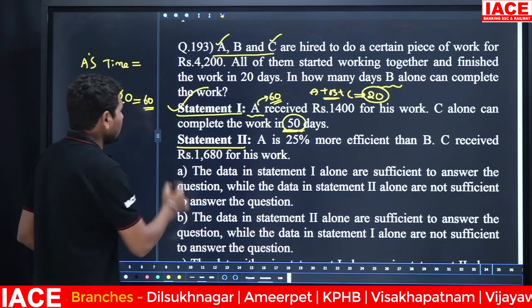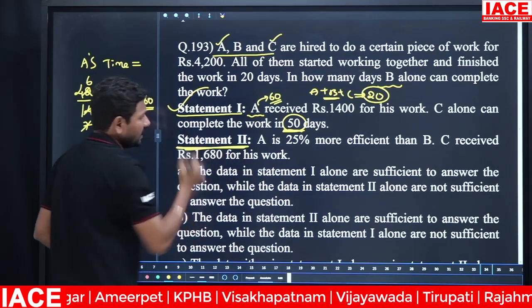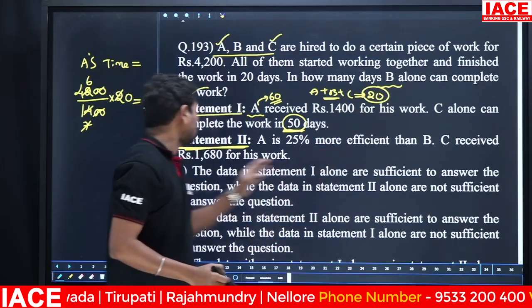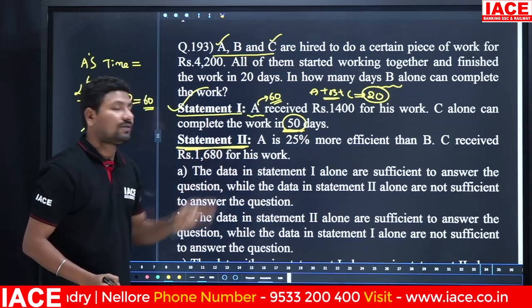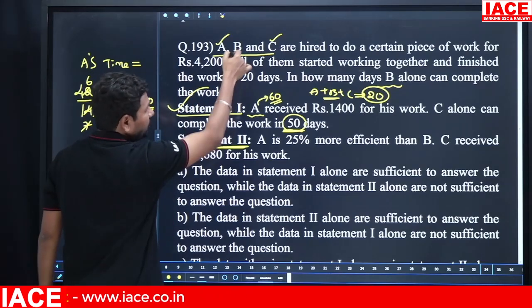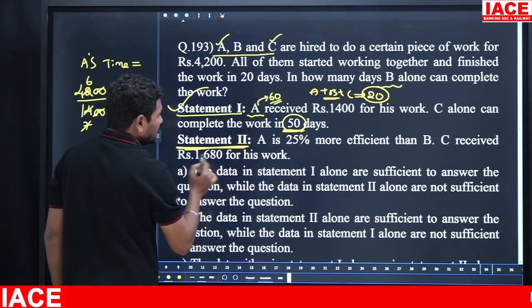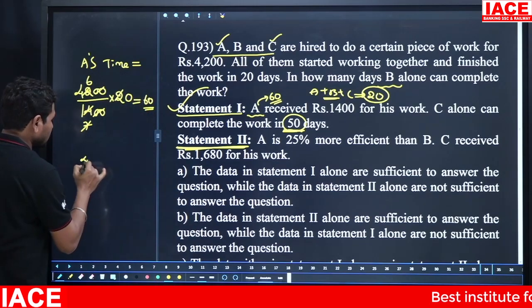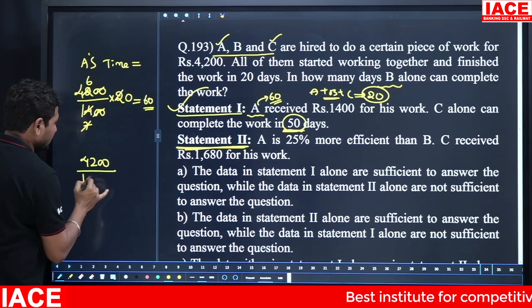Now look at statement 2 individually. Statement 2: A is 25% more efficient than B. C received how much rupees? 1680 rupees for the work. Same concept here. Now combine statement 2 and the question. C received 1680 for his work. Then 4,200 by 1680.